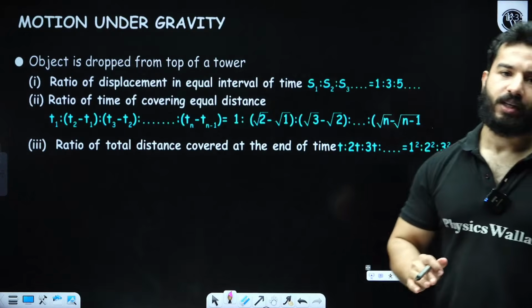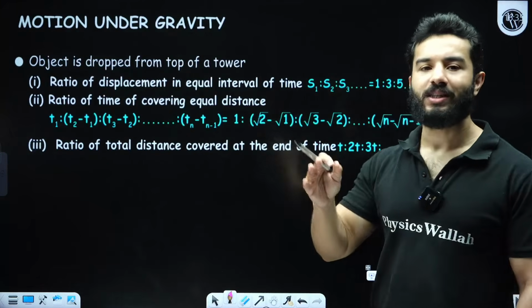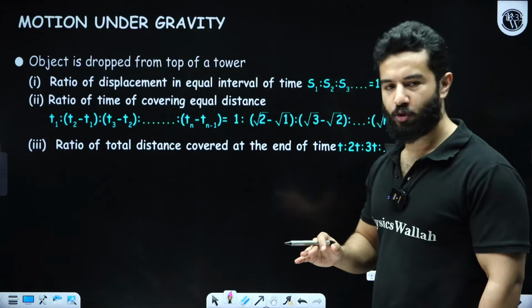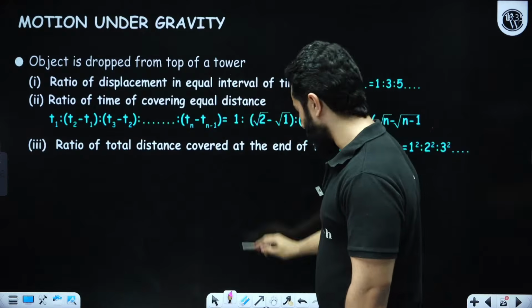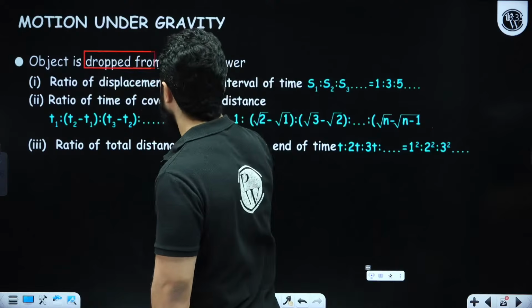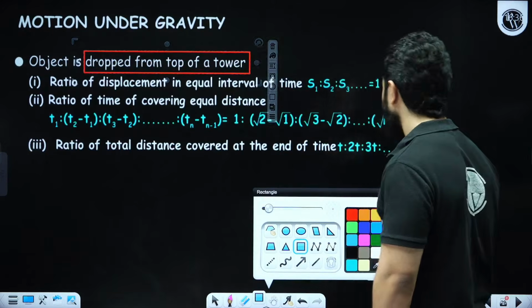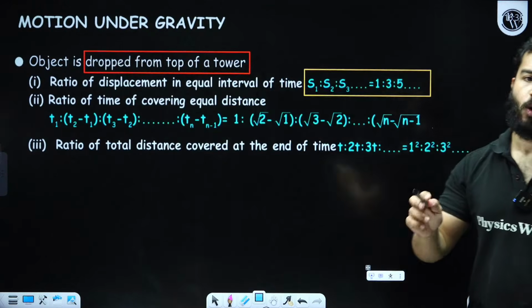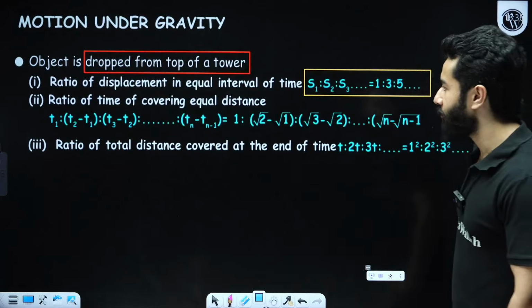For motion under gravity, we have almost covered all types of problems. Please note these 3 important points also. This is going to save a lot of time. If an object is dropped from a tower, then displacement in equal time intervals is 1:3:5.